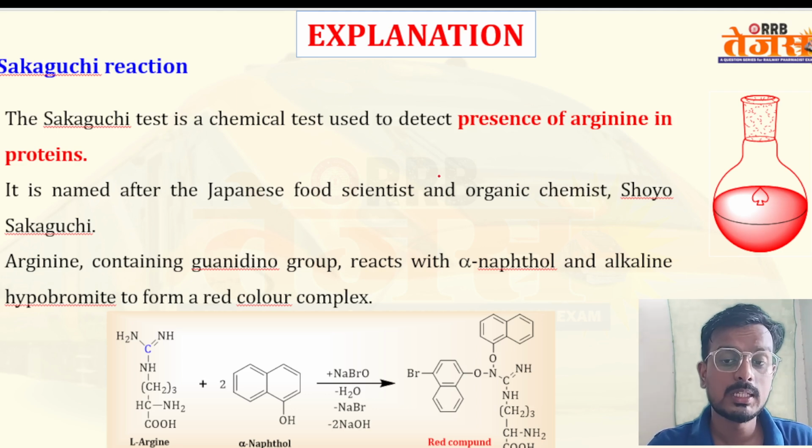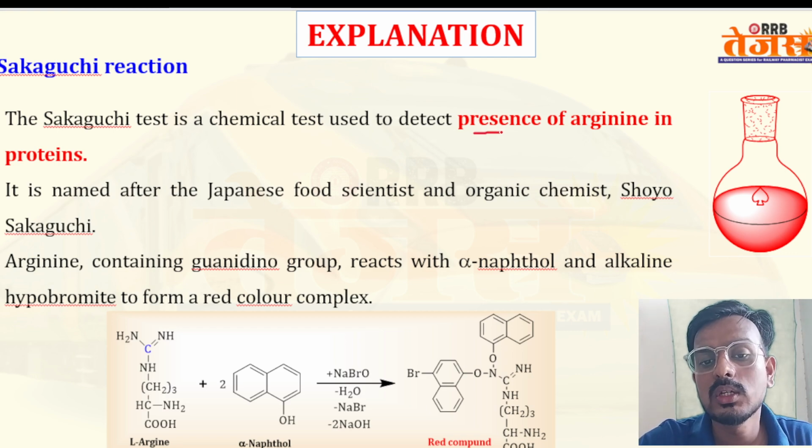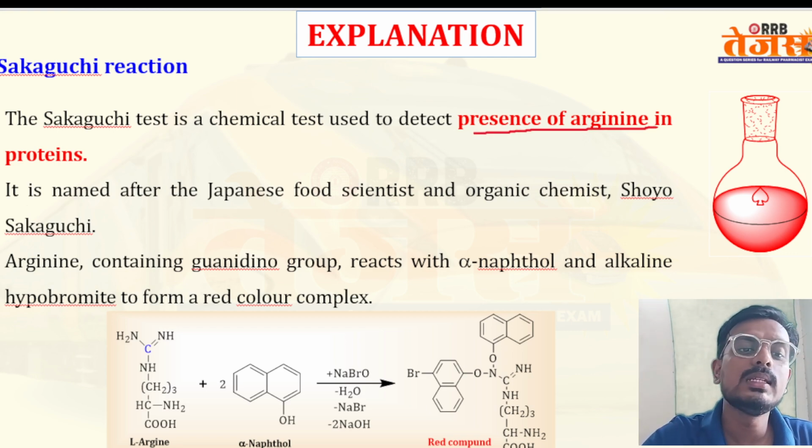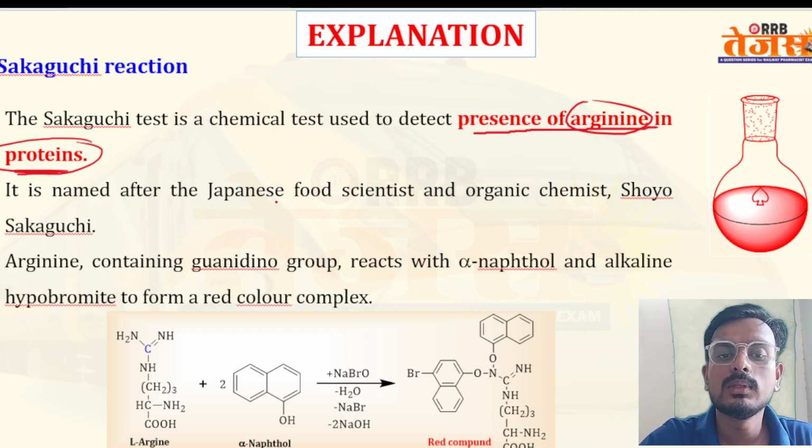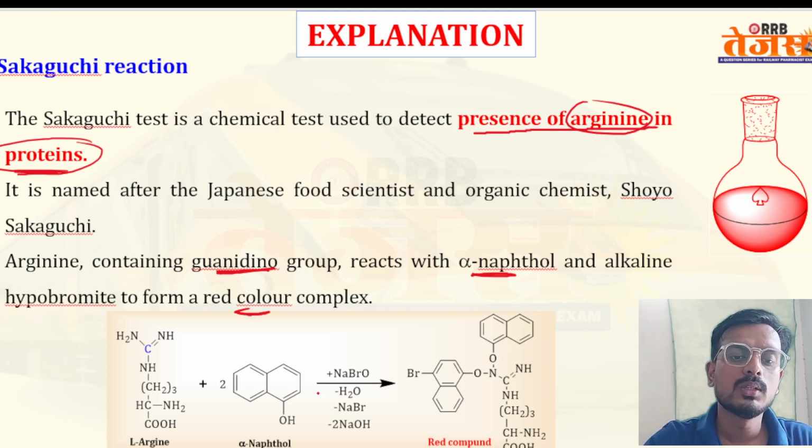Coming to the explanation, the Sakaguchi test is a chemical test used to detect the presence of arginine in protein. It is named after the Japanese food scientist and organic chemist Yoshiyuki Sakaguchi. Arginine contains a guanidino group that reacts with alpha naphthol and alkaline hypobromite to form a red color complex. This is the formula of alpha naphthol.